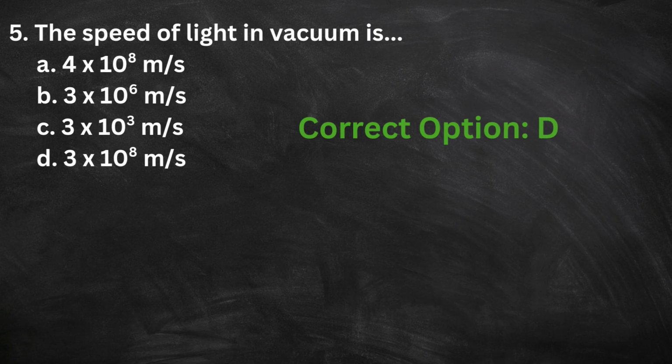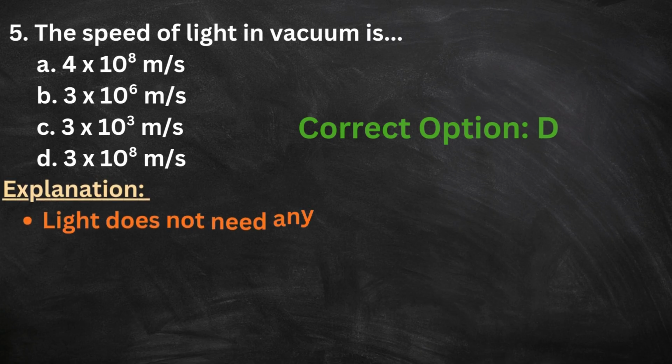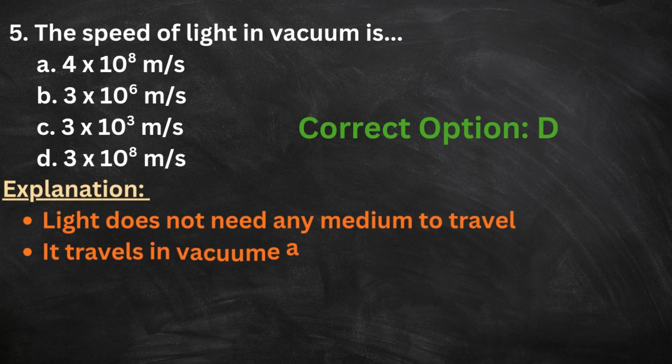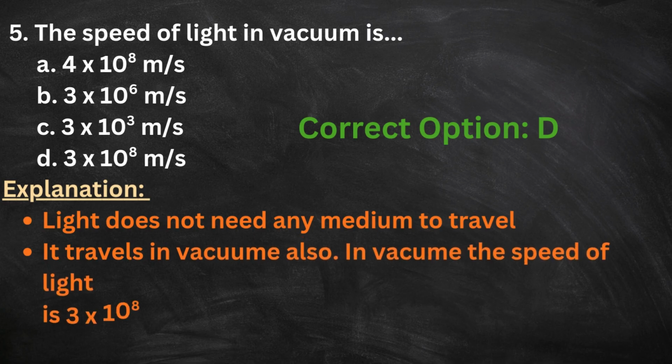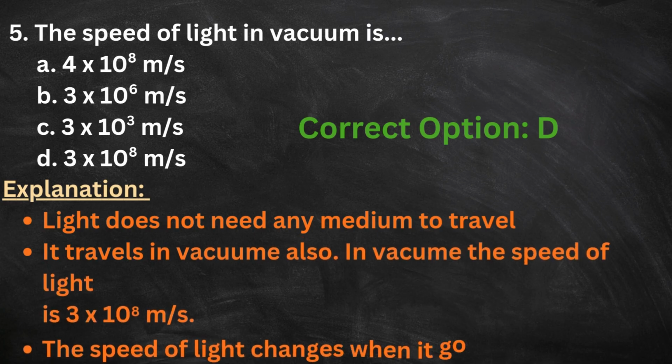Here is the explanation. Light does not need any medium to travel. It travels in vacuum also. In vacuum, the speed of light is 3 into 10 raised to power 8 meter per second. The speed of light changes when it goes from one medium to another.